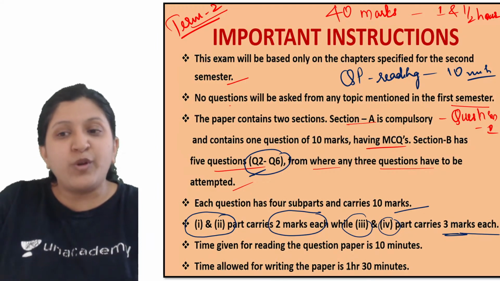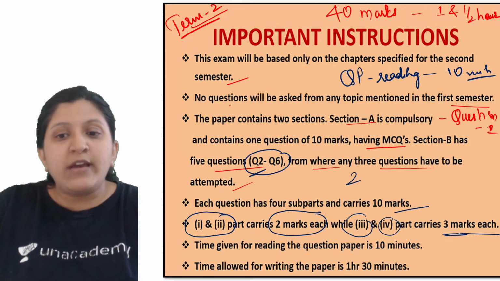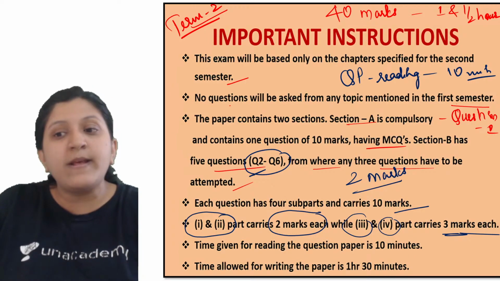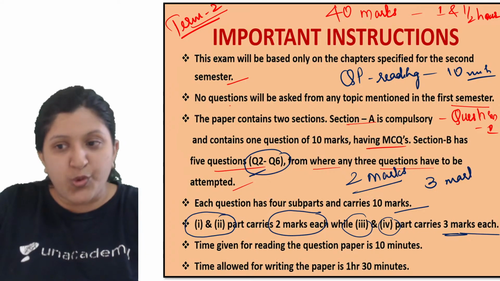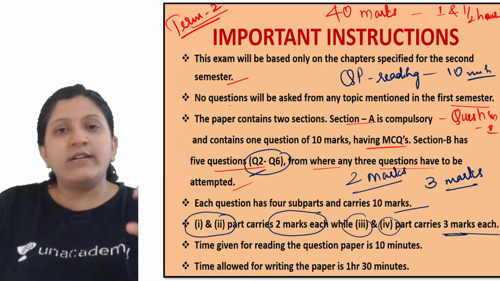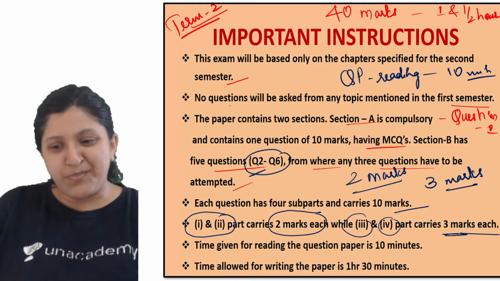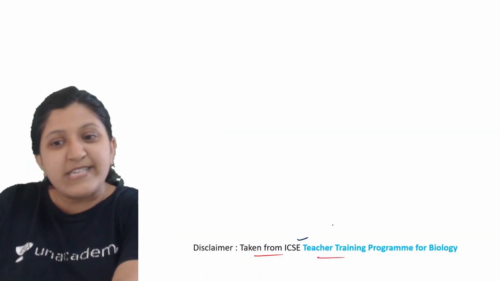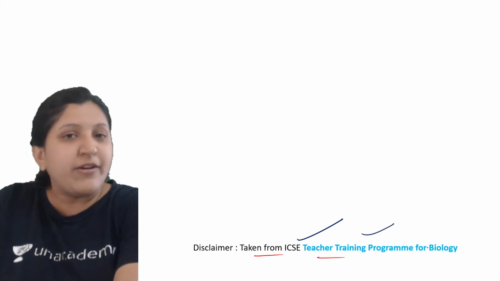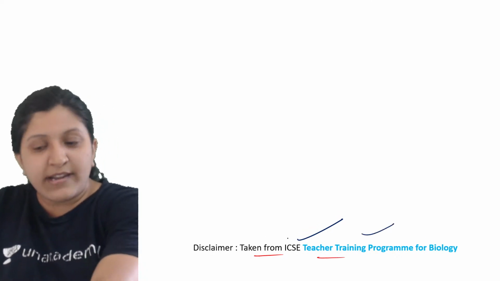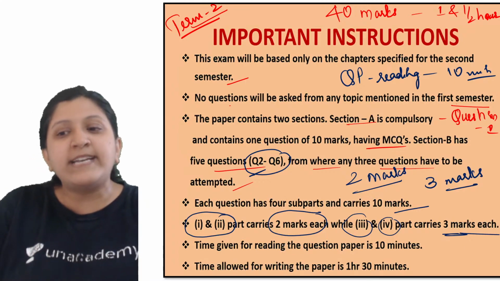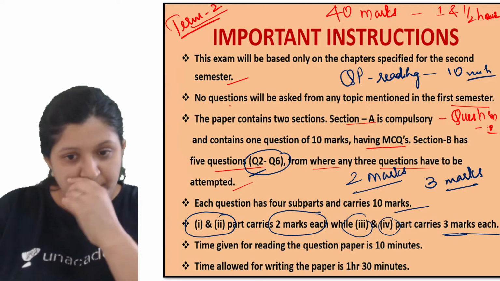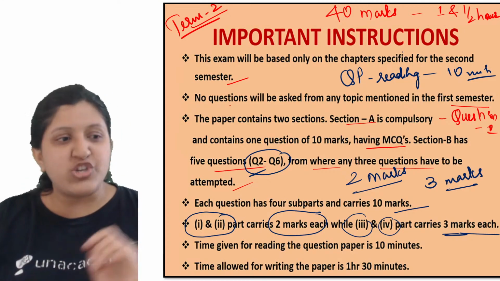So what you need to note here is that you need to concentrate on 2 marks questions as well as 3 marks questions. Okay, so this one is coming directly from your ICSE board. I have written it already here. This is taken from the ICSE teacher training program for biology, which is conducted every year. So make sure that you are concentrating on 2 marks and 3 marks here. Okay, and also 1 mark here for section A.